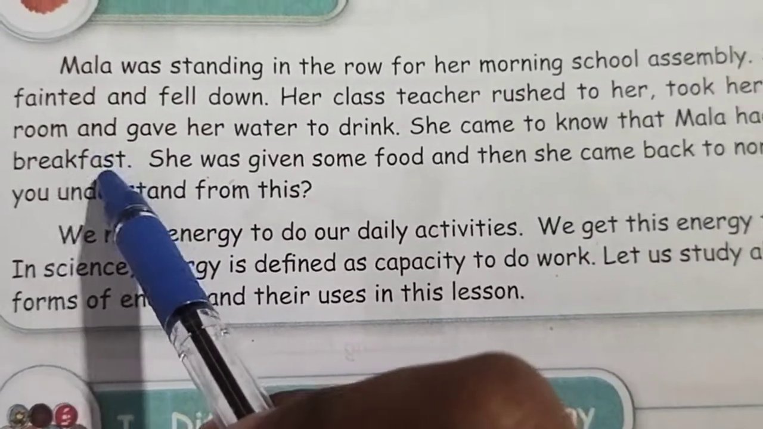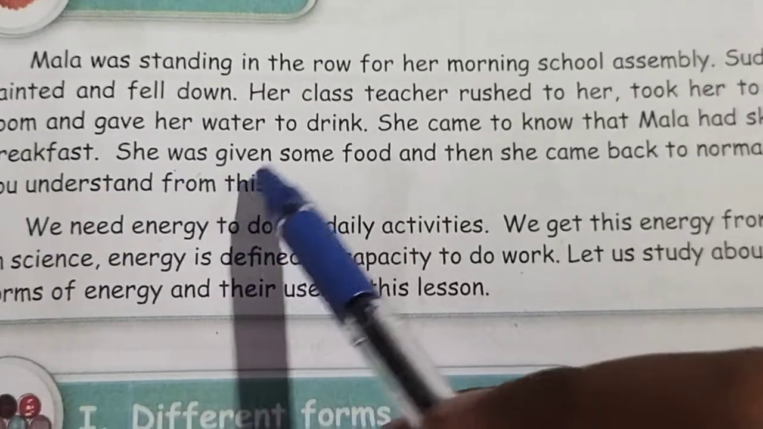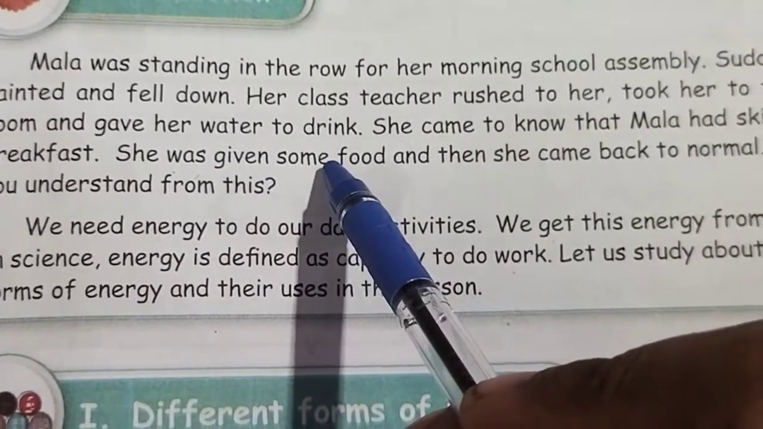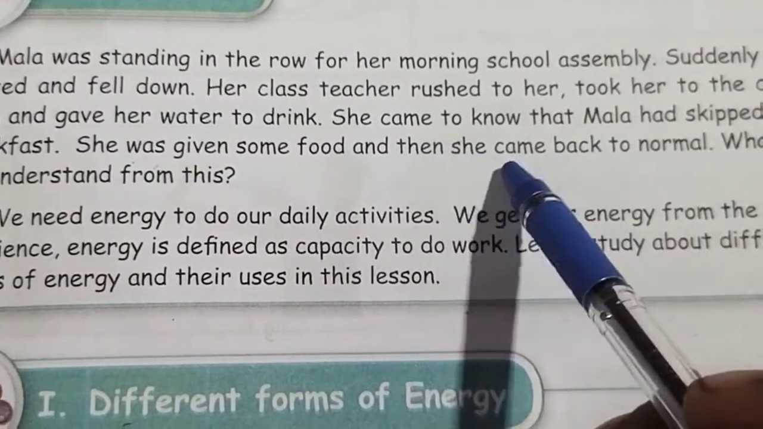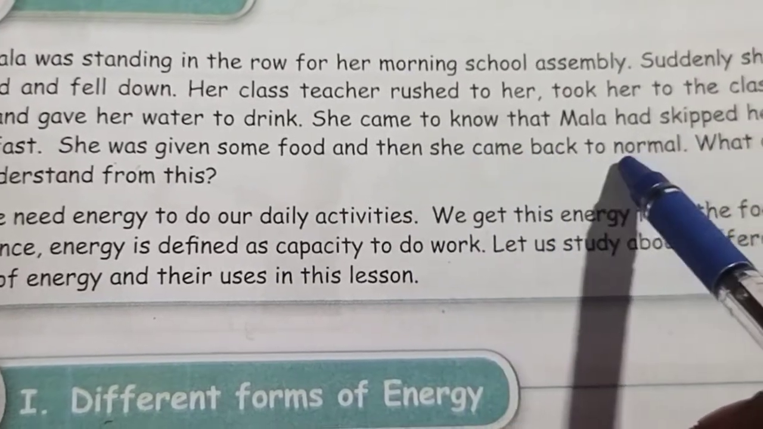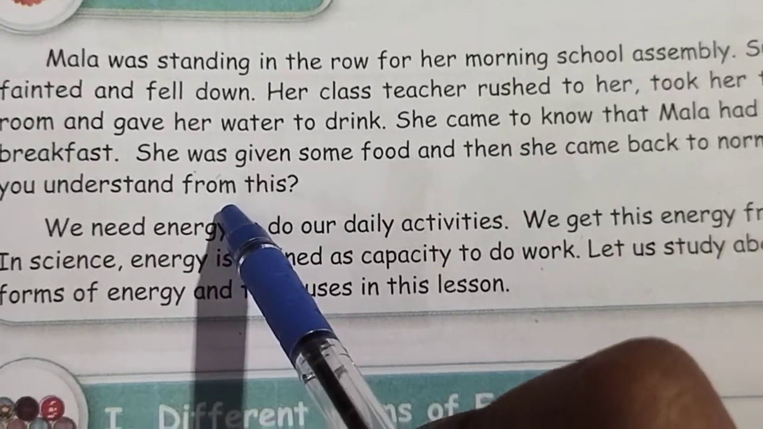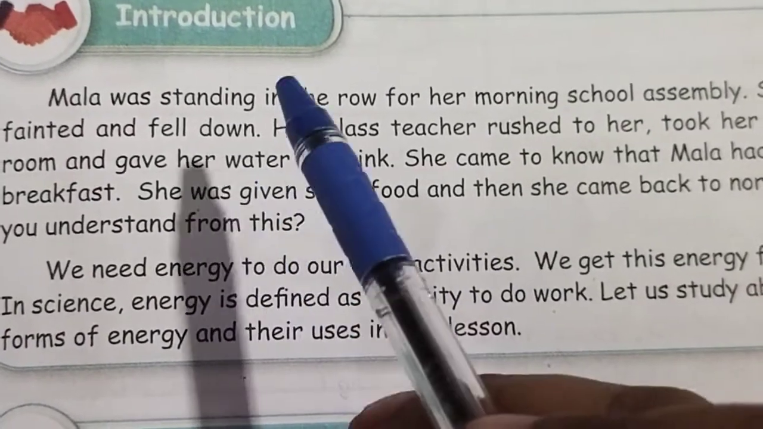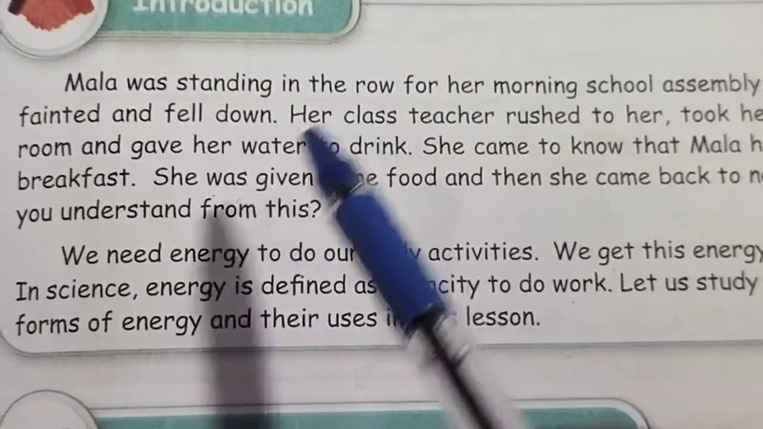The class teacher knew that Mala did not eat the breakfast. She was given some food, and then she came back to normal. What do you understand from this? Mala did not eat the breakfast, so she couldn't stand for the assembly because she did not get energy from food.